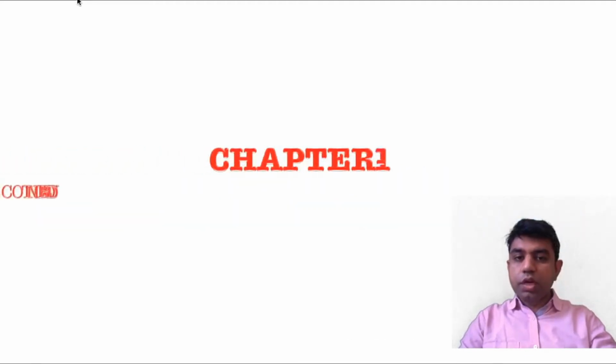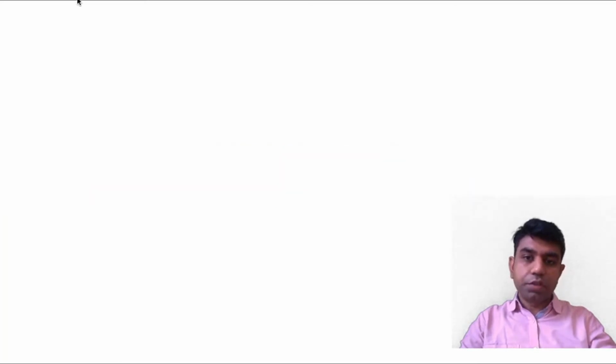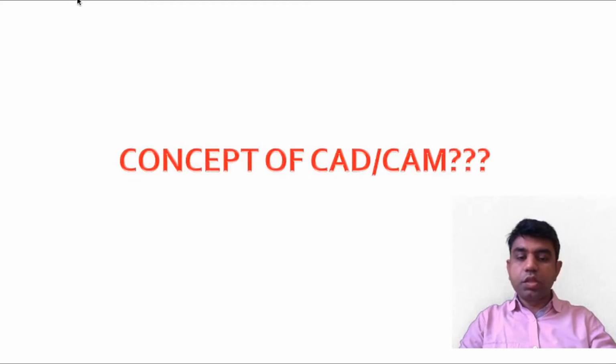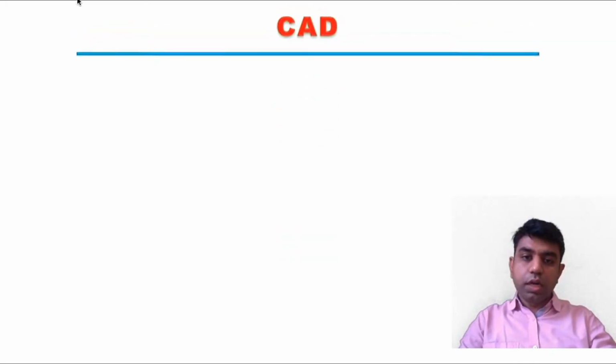Today we are going to start with chapter number 1, that is Introduction to Computer Integrated Manufacturing. In this particular chapter, our very first topic is the concept of CAD and CAM. These two terminologies seem similar at first respect, right? But altogether they are not a single terminology. In broader terms, these two terminologies are entirely different.